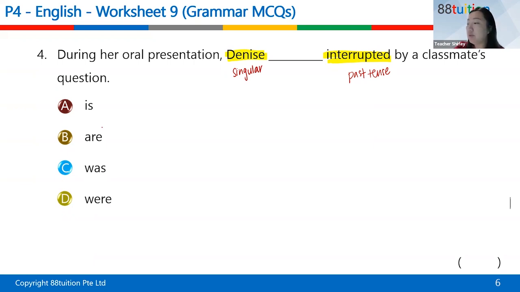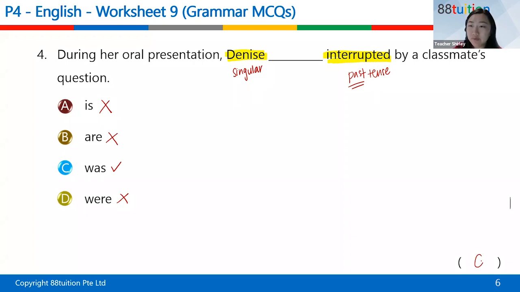Which means we will cancel out the plural verbs like "are" and "were." So between "is" and "was," we will choose the past tense one, right? Because of "interrupted." So this is correct and this is wrong. In this case, Denise was interrupted by a classmate's question.